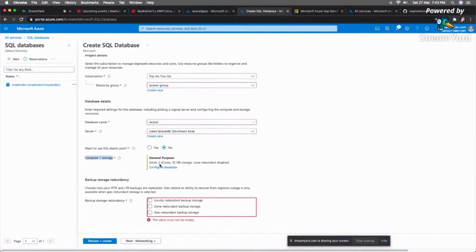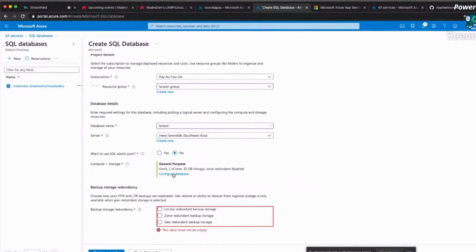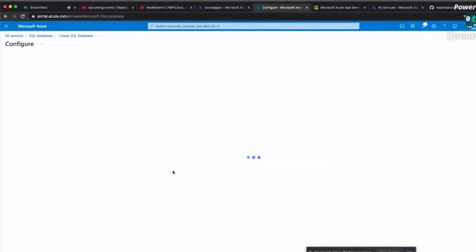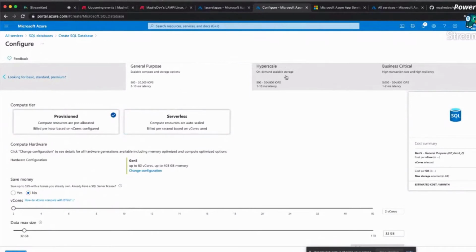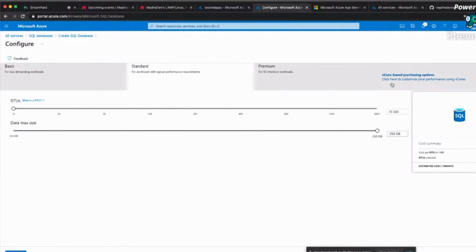Now here is compute and storage. If you see, we have generation 5, 2 vCores, 32 GB, and this is actually a production level database. But as I will not be creating this, let's see what cost it will be. It is very costly because this is the production level. But if you want to change it, you can configure the database and change it. This is the way it will look: hyperscale, business critical, however you would like to have it. If you want basic, all these things will come forward, and it will show you what else is available. So DTU is database transaction unit, in which Azure is calculating.